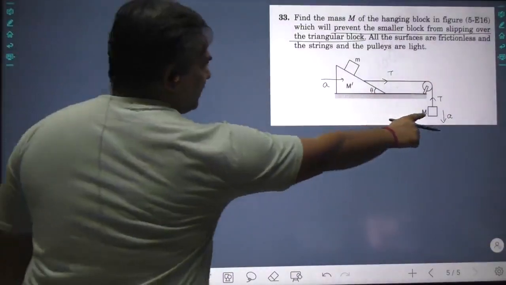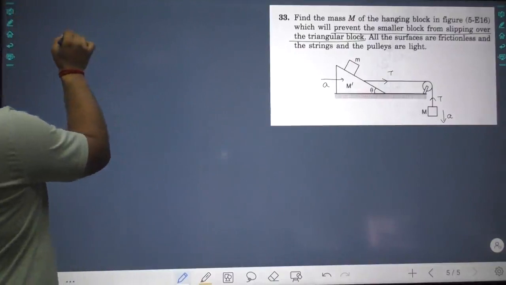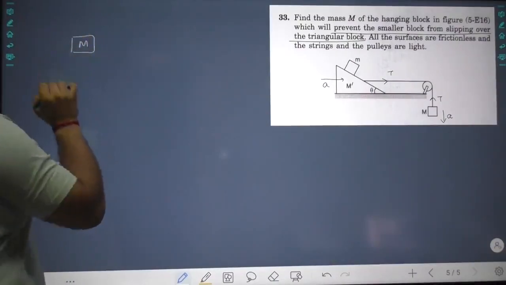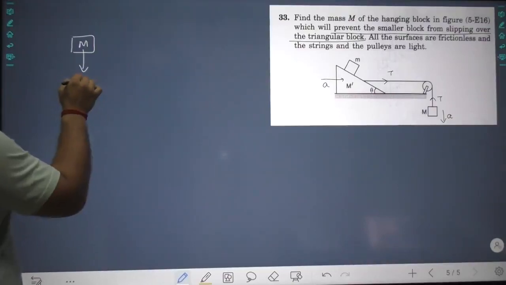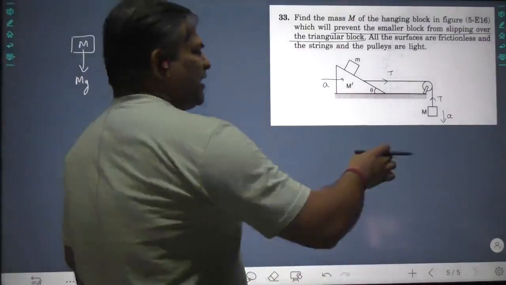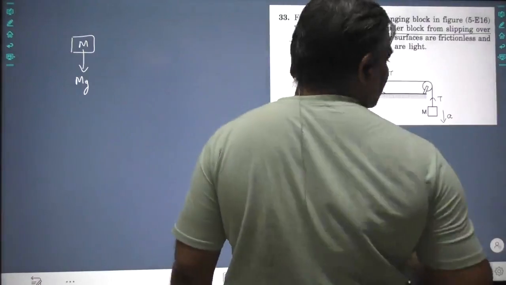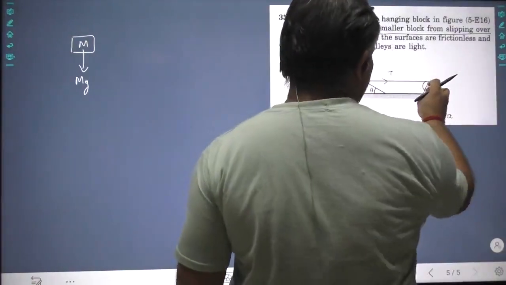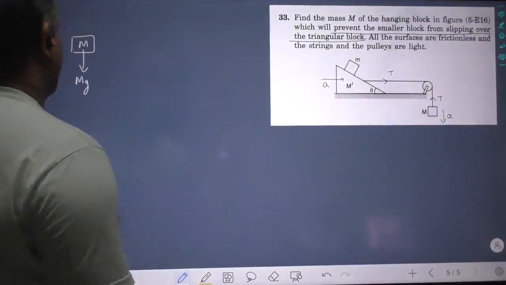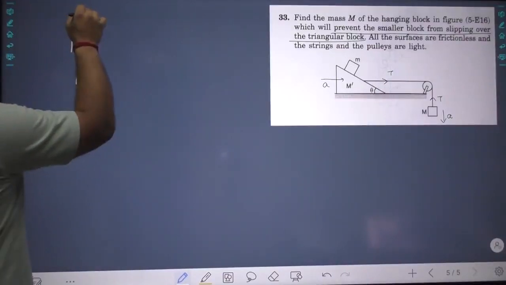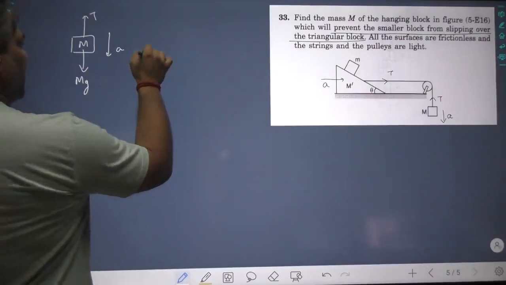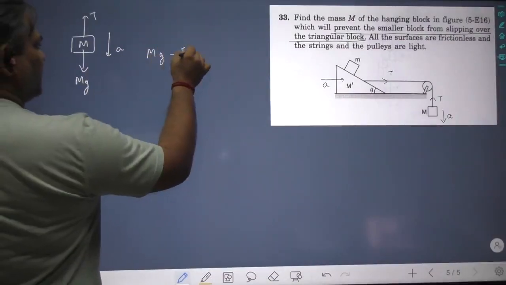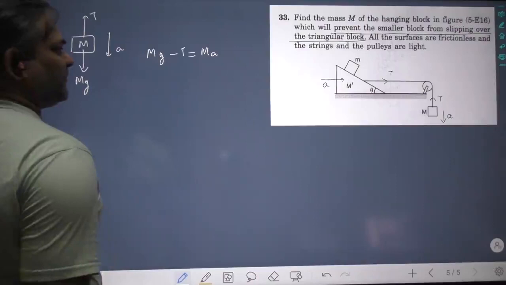For this capital M, we have Mg downwards. See, this capital M rests on this pulley actually. Okay, and this pulley support is not moving at all. So Mg downwards, T upward, acceleration a downward. So from here we have Mg minus T is equal to Ma.